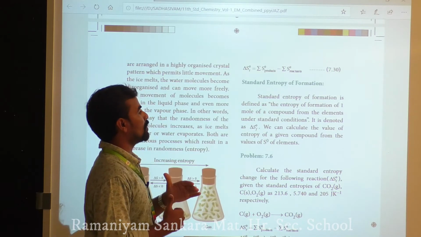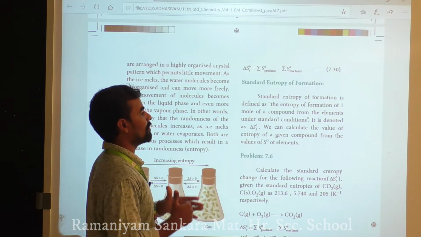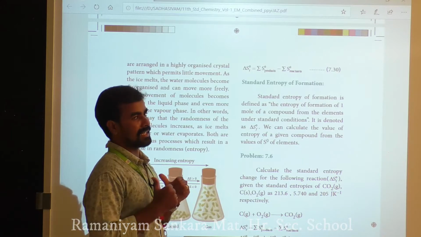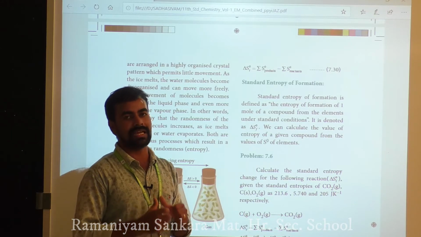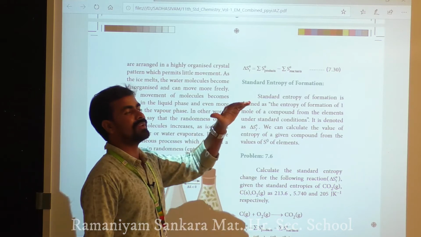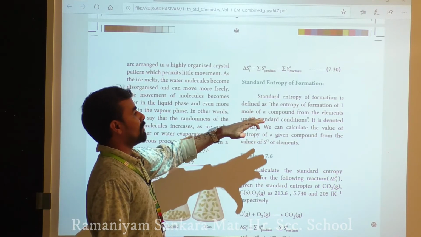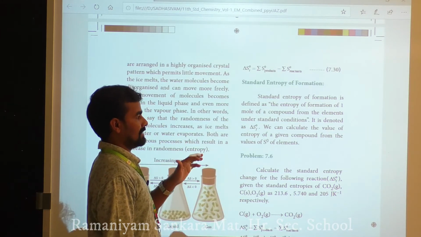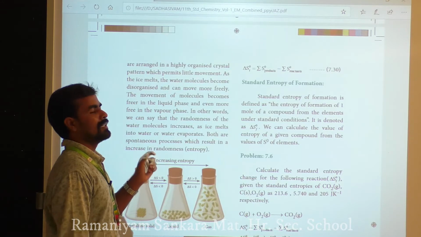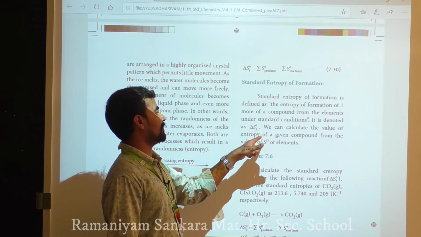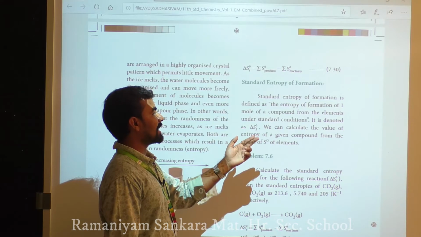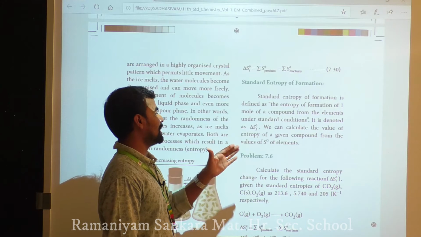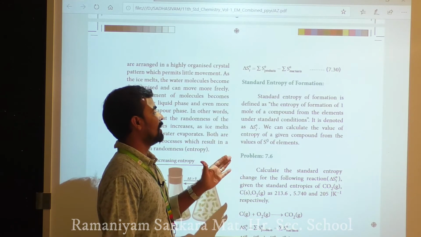The standard entropy of formation is defined as the entropy change for the formation of 1 mole of a compound from its elements under standard conditions. One mole of compound from the elements under standard conditions is the main point of formation. It is denoted delta S naught F, where F means formation. We can calculate the entropy of the given compound from the standard entropy values of the elements.